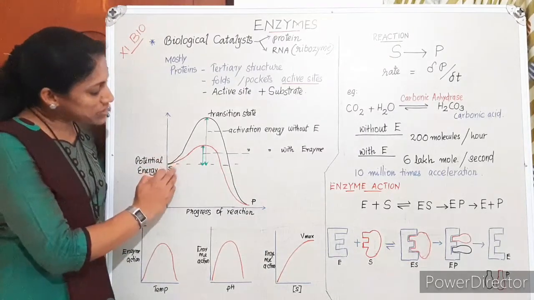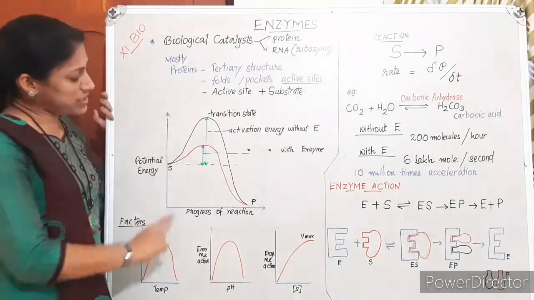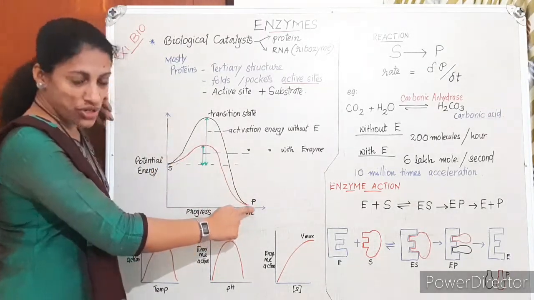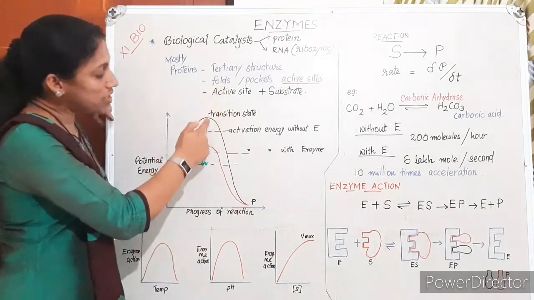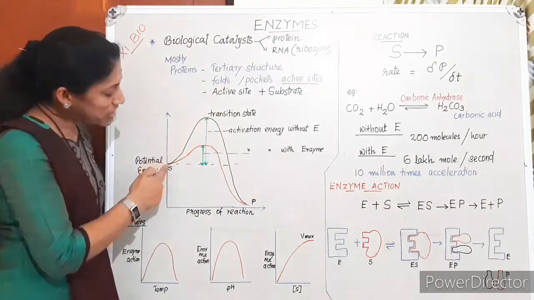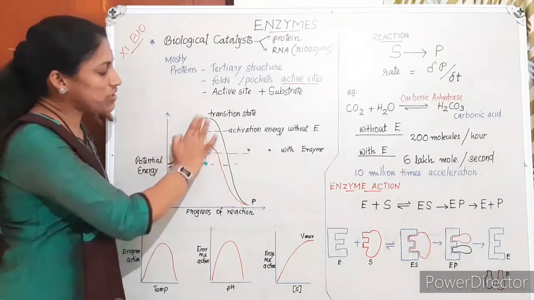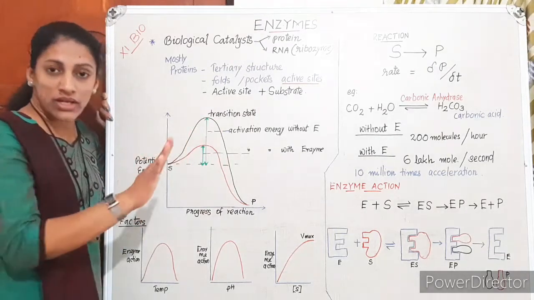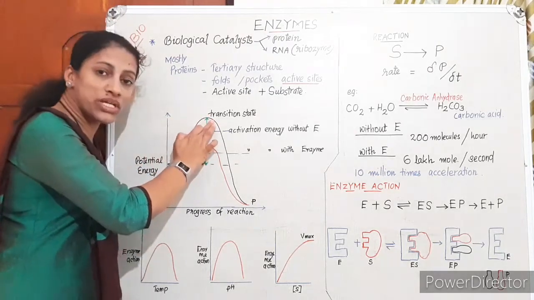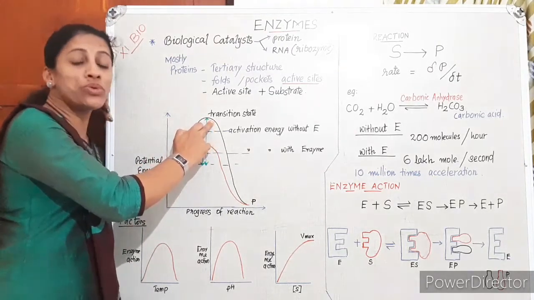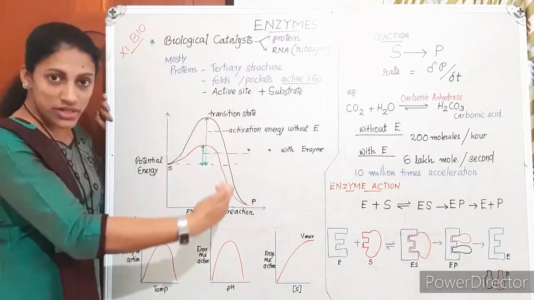Suppose here I have given a red colored graph and a representation in black color. In the first case, the substrate and products are shown here. In the black graph, the substrate is giving the product, and here is the transition state. In order to reach the transition state, energy is required. Suppose in the first graph there is no involvement of enzyme. So the substrate requires more energy to reach the transition state. It takes time to reach the transition state, so the product formation gets delayed. I mean the number of products is less.